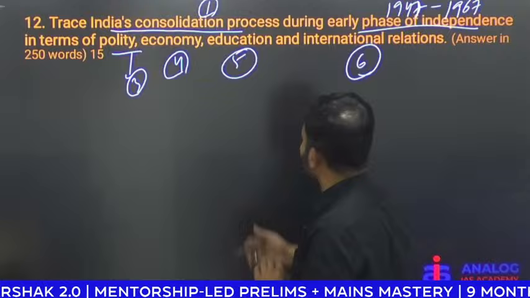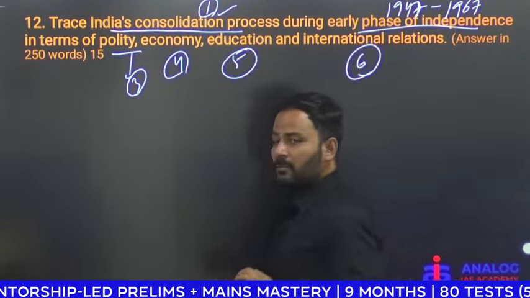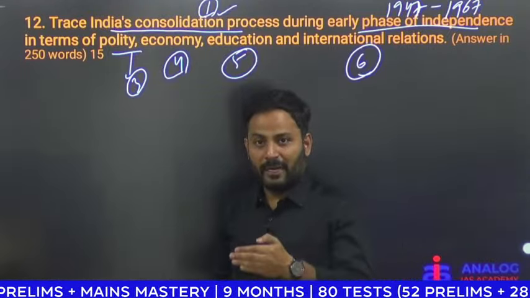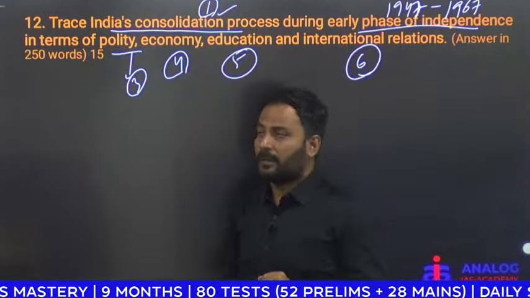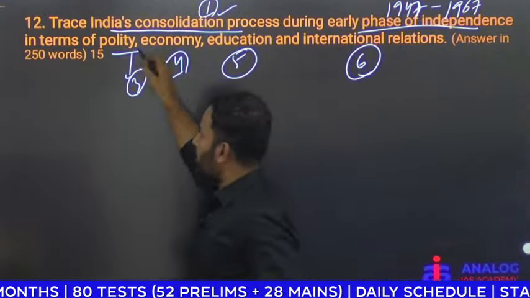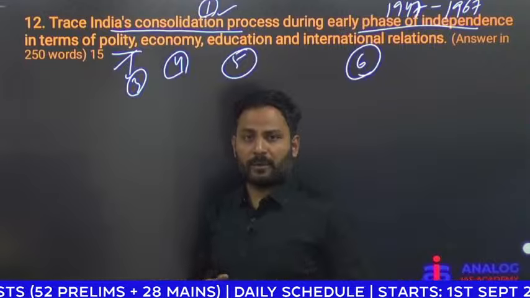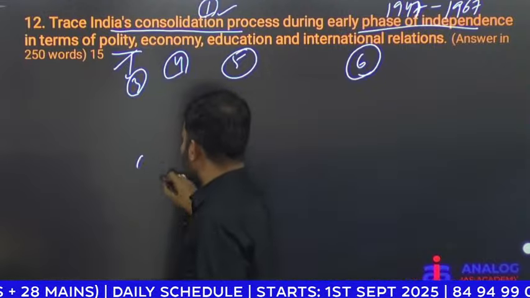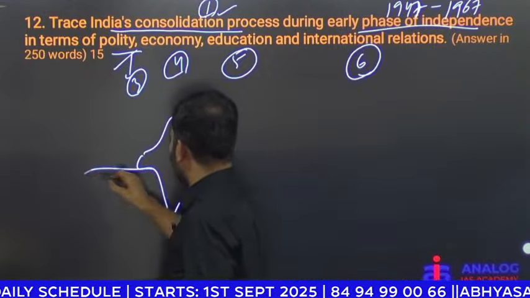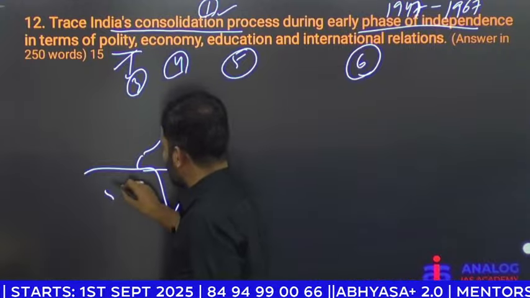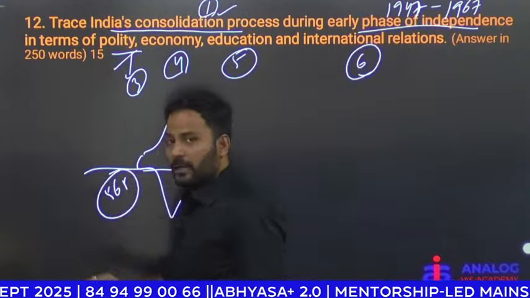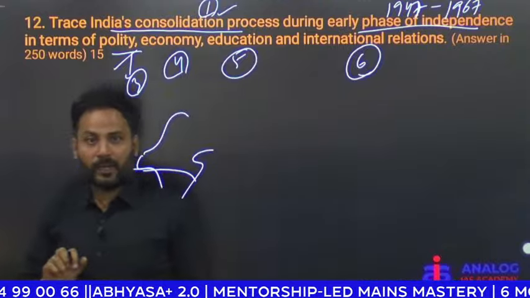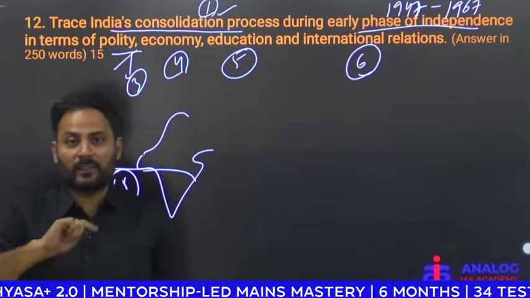So here they asked about the consolidation. Consolidation happens after the independence. With respect to polity, what happened? When India got independence in 1947, by that time there were 565 princely states. They were all under the British paramountcy.